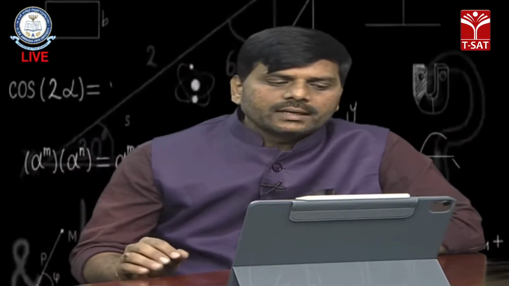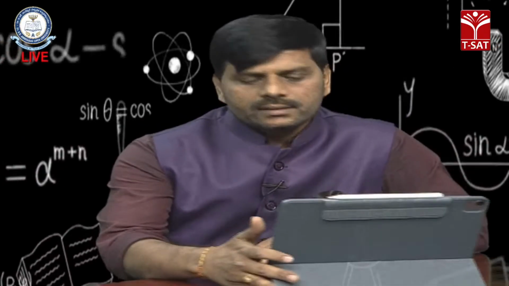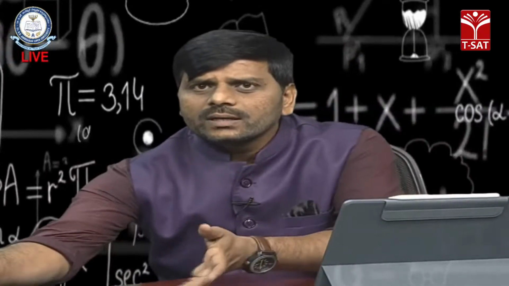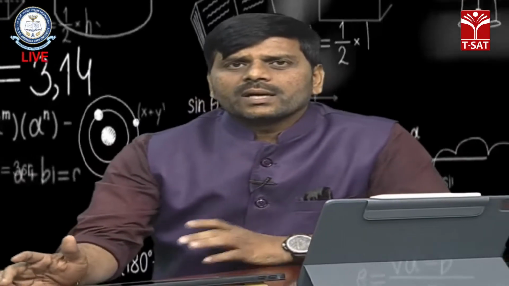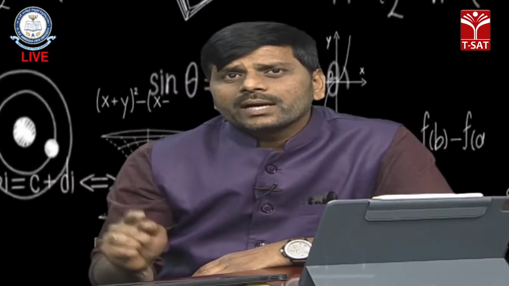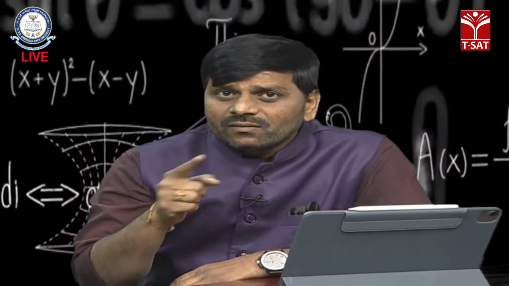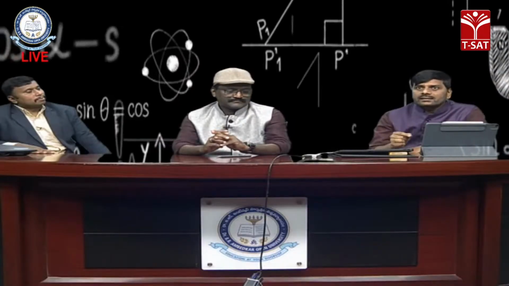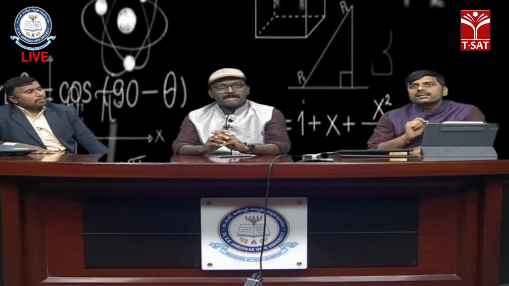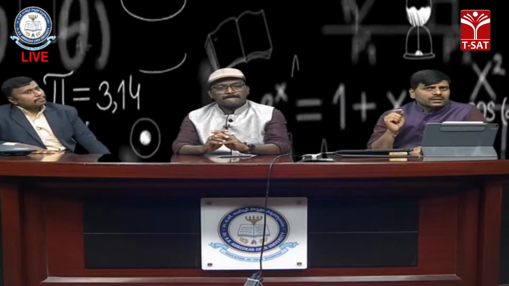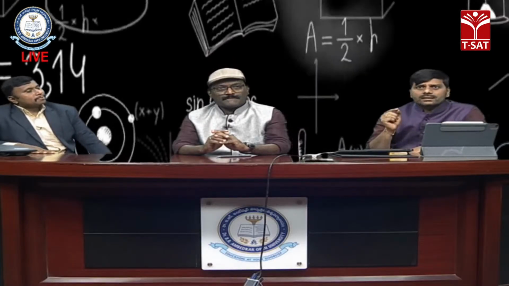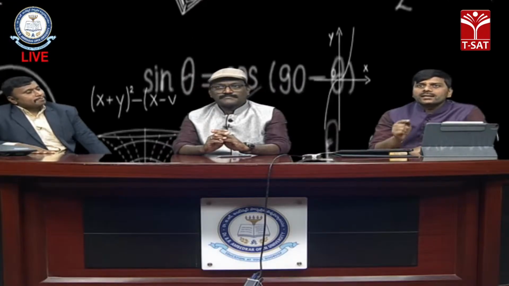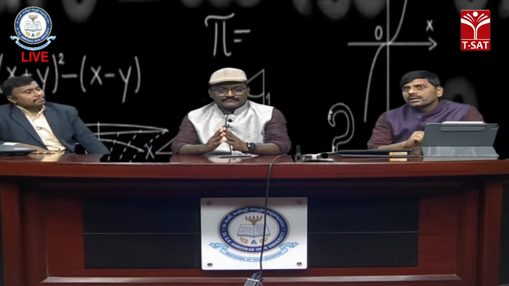Such a singularity is called a non-isolated singularity or non-isolated essential singularity. A non-isolated essential singularity is one where every neighborhood of that point z equals a contains one or more other singularities. If z equals a is the only singularity and there is no other singularity in its neighborhood, then that is called an isolated singularity.